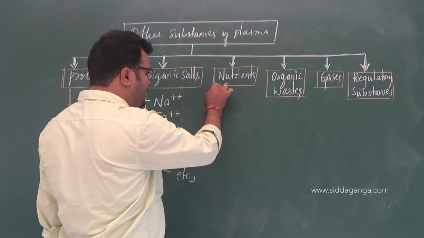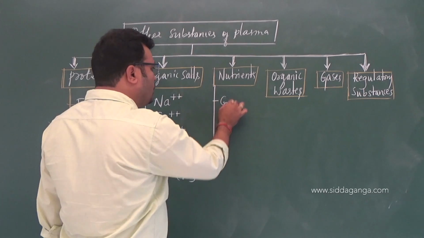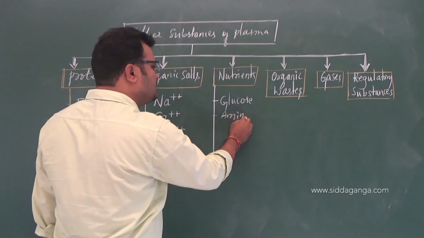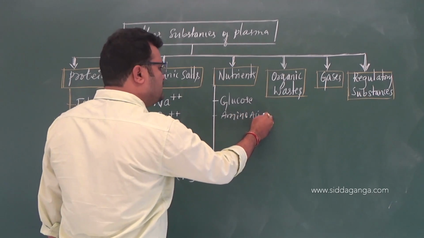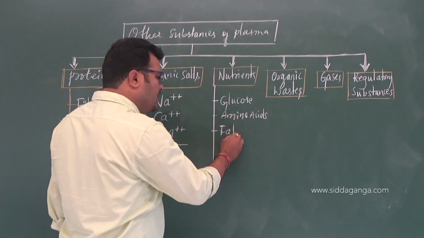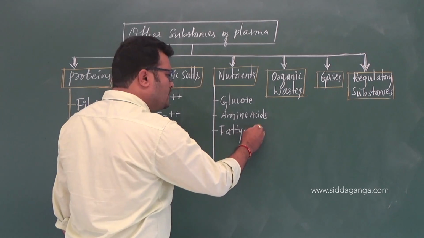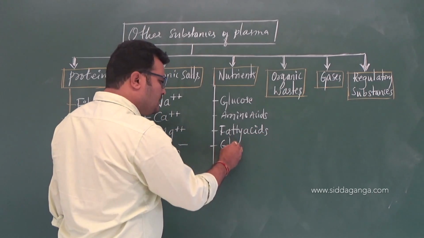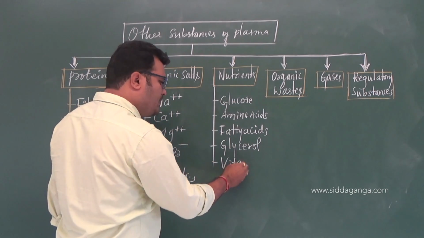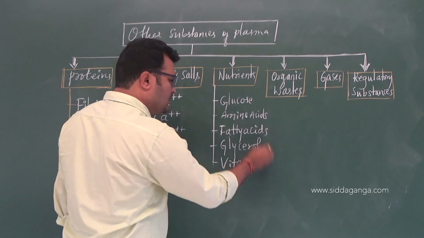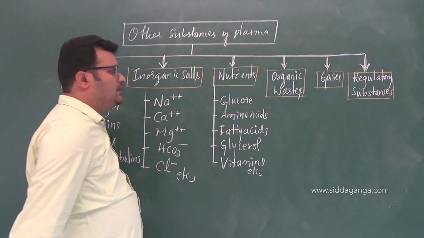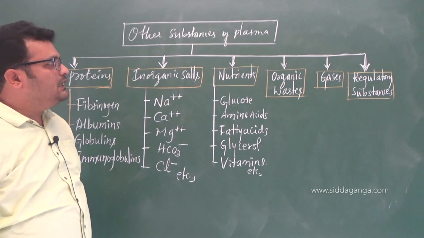And in case of nutrients, if you talk about nutrients, glucose, amino acids, please note down all these things, right? Glucose, amino acids, fatty acids, even glycerol, vitamins, etc., right? These are the major nutrients found to be present in the blood plasma.